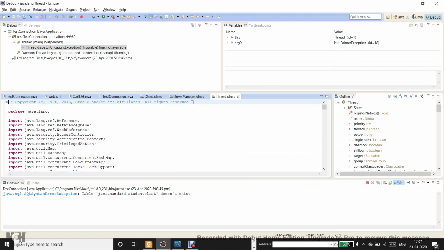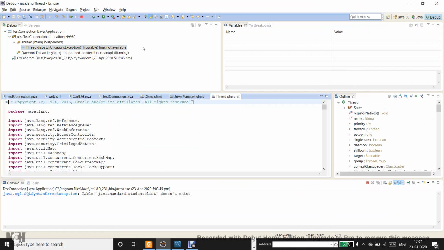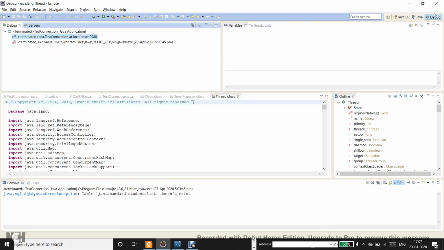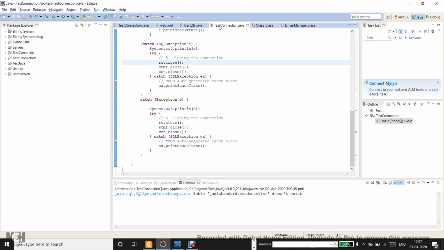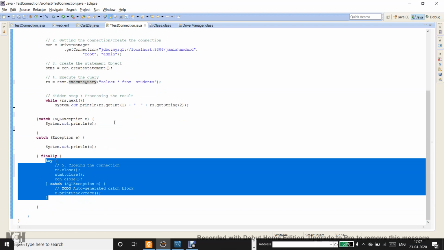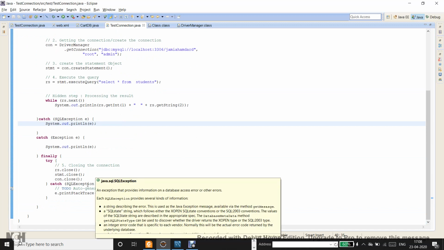So then let's get back to the Java perspective. Before that, let me close this debug, terminate, Java perspective, and then test connection. Let me get back to my old code. Let me change everything, and we are keeping this finally block intact. So I must write any statement close functionality in the finally block.